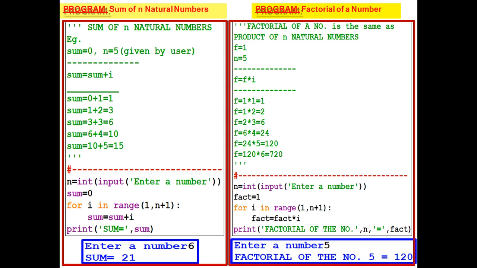Similarly, if you want to print the factorial of a number, you will write the program like this. You will enter the number through an input statement. You initialize the variable fact equal to 1. For i in range(1, n+1), fact is equal to fact into i, and the factorial of the number will be printed through the print statement.